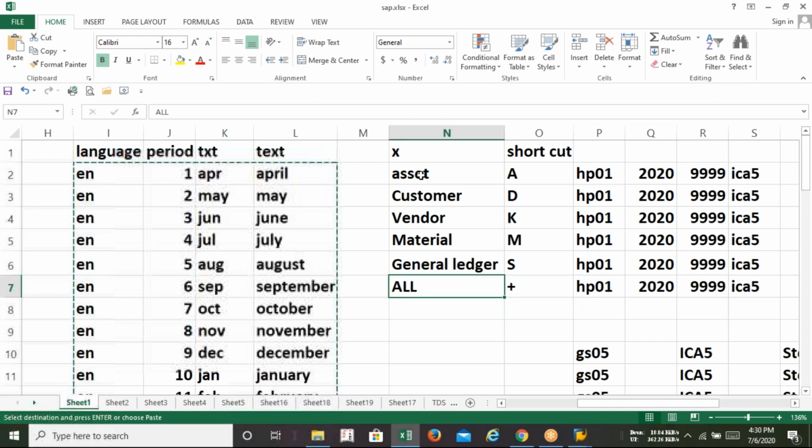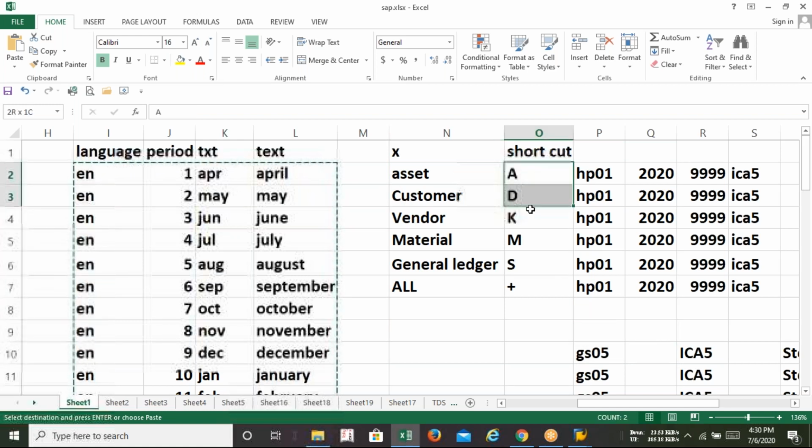Okay. So basically, guys, this configuration you have to do for your own company. I repeat, you have to do it for your own company. Until and unless you are creating it for your own company code, you are not allowed to post any customer document, vendor document, and material document.